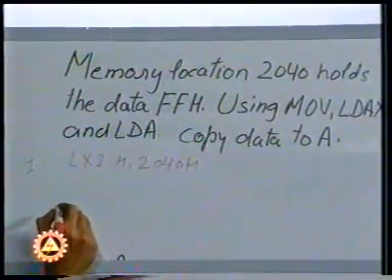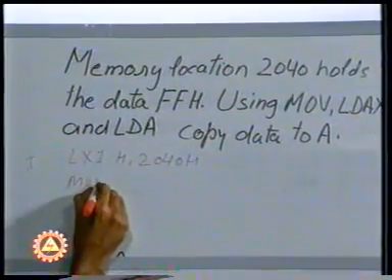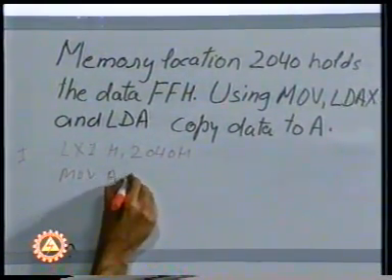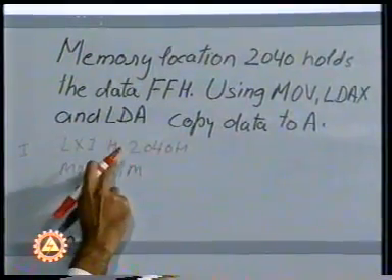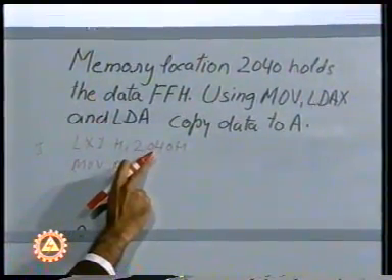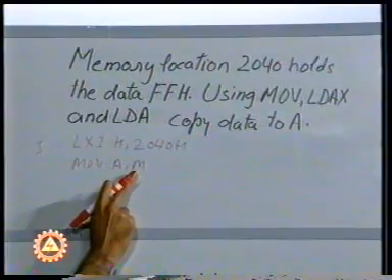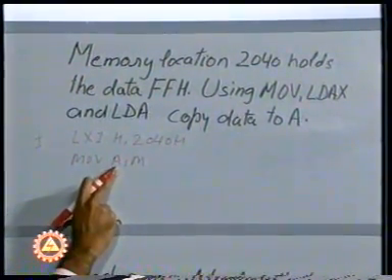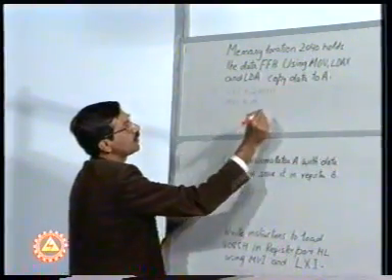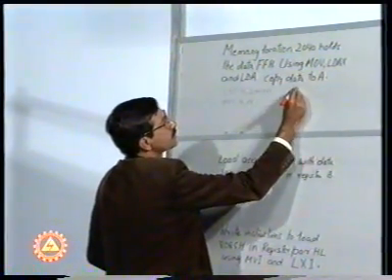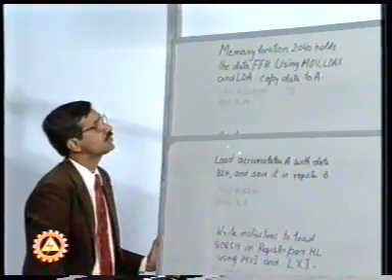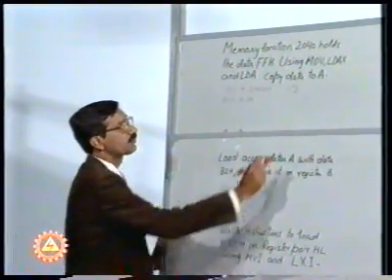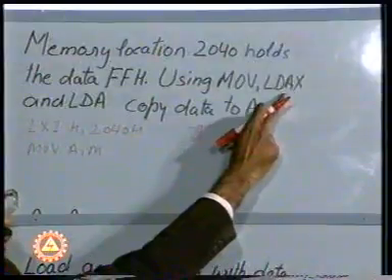The next instruction we have to say is MOV A, M. The result of the first instruction is to load into register pair HL 2040, and the second instruction copies the contents of that location to the accumulator. The second instruction which we have to use here is LDAX. In this case, the address from where the data is to be picked up is to be brought into a register pair.